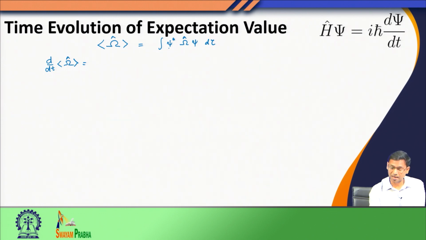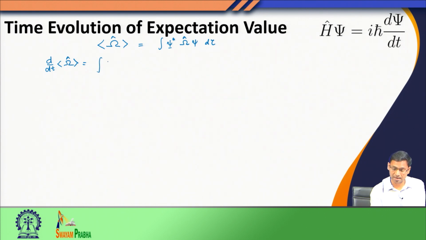In the right hand side I have this integral with psi star omega psi. The wave function has explicit time dependence, we know that now, and the operator we have defined has no explicit time dependence.